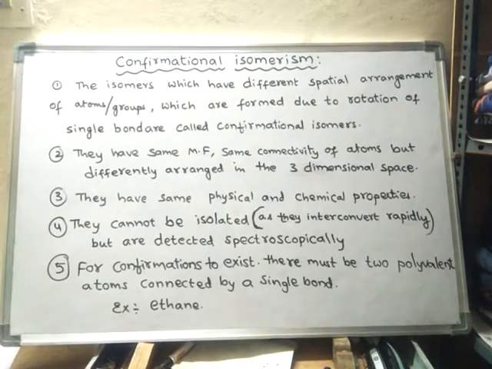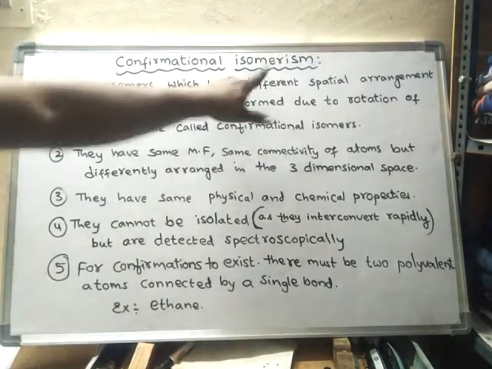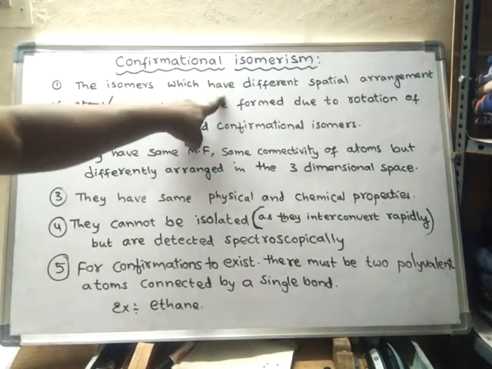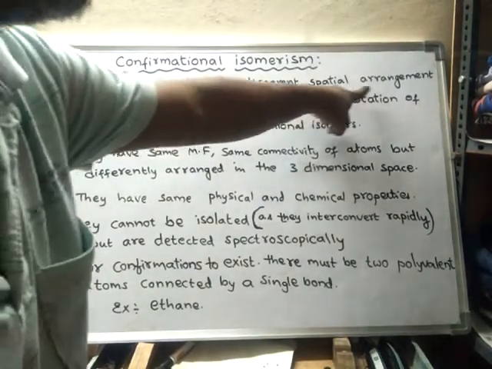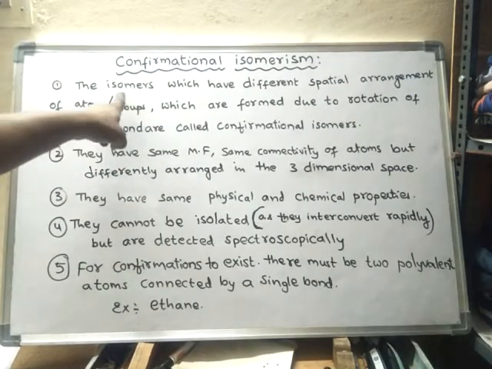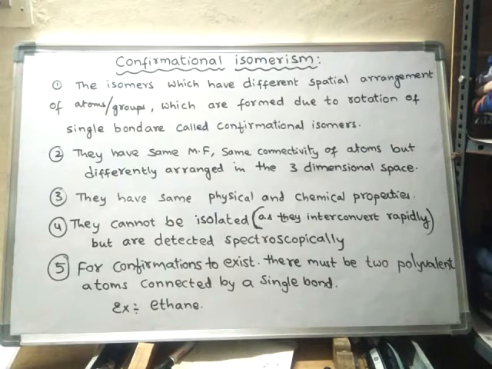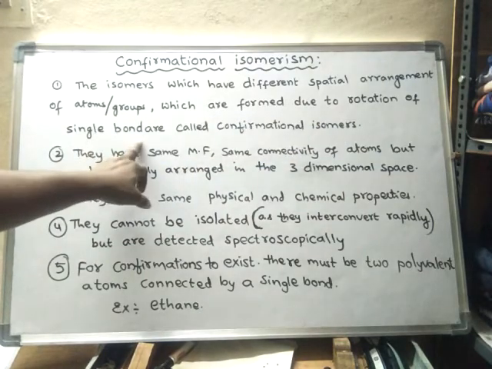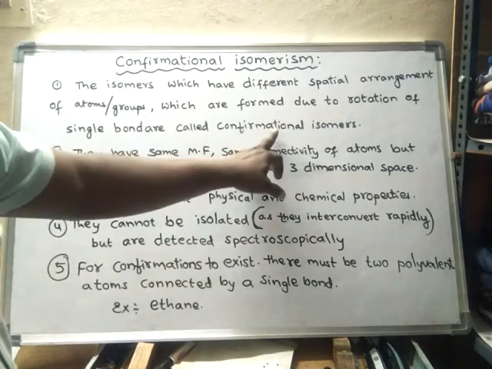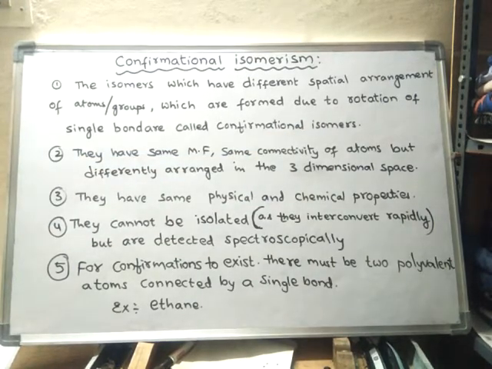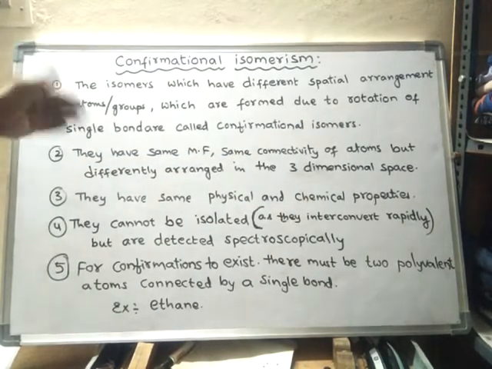So what is conformational isomerism? The isomers which have different spatial arrangement of atoms or groups, and which are formed due to rotation of a single bond, are called conformational isomers. So I will explain you the meaning of this one.